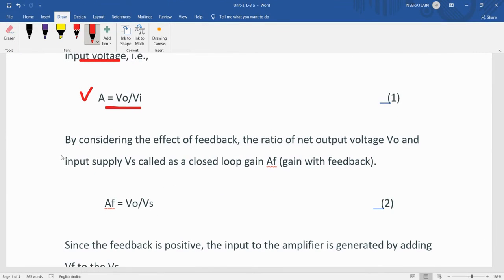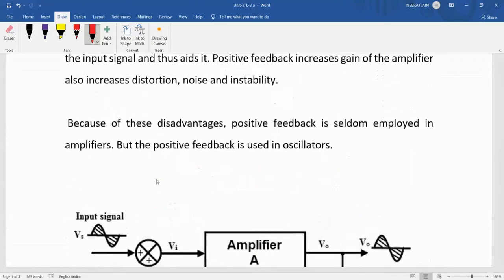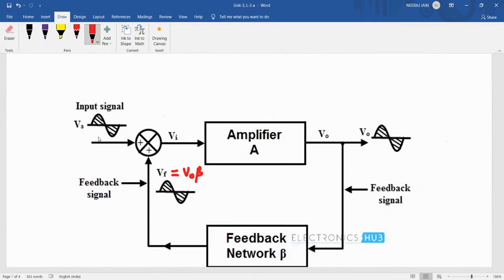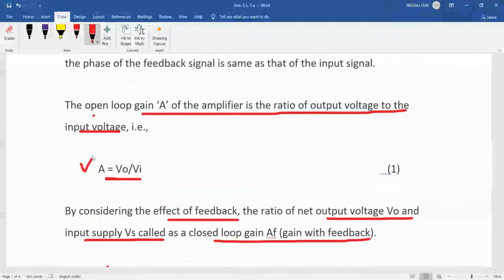Now, considering the effect of feedback, the ratio of net output voltage Vo to the input supply voltage Vs is called the closed loop gain AF, the gain with feedback. So AF is equal to Vo upon Vs, denoted by equation number 2.